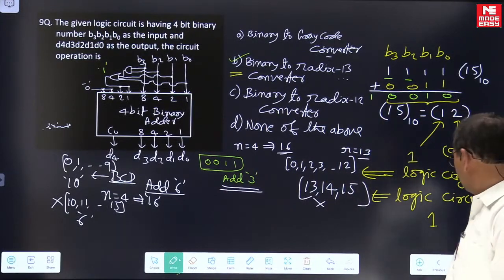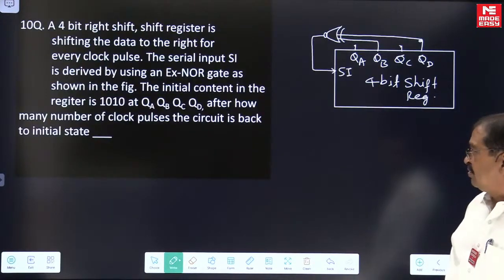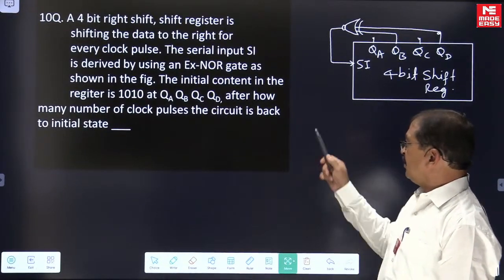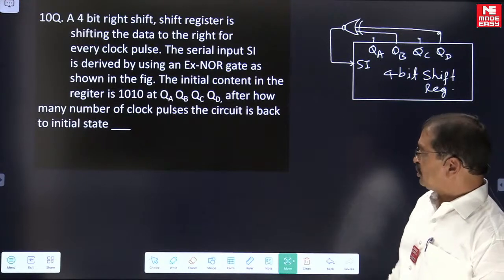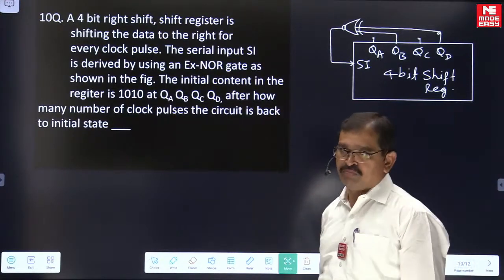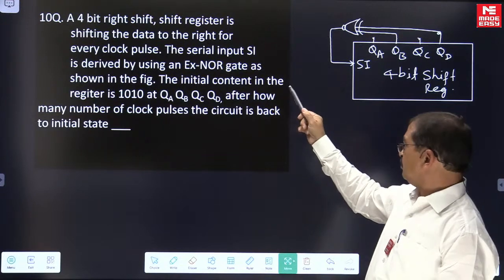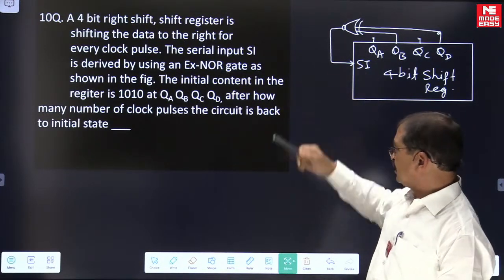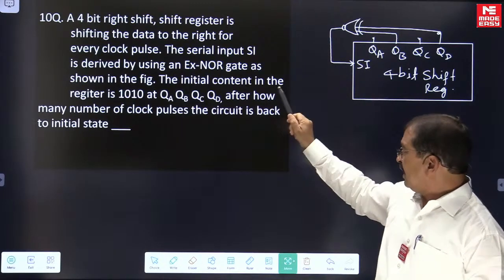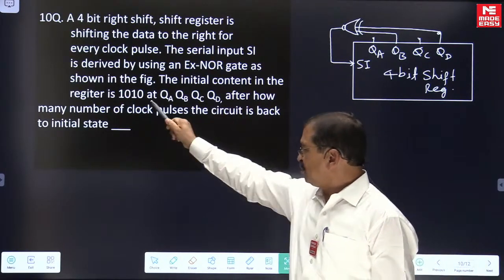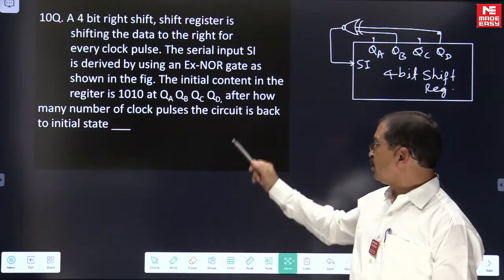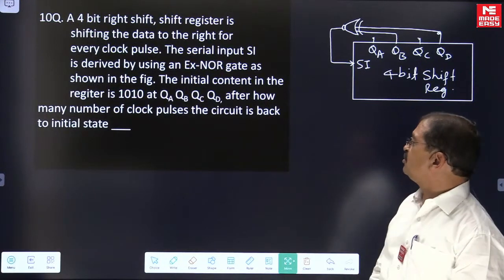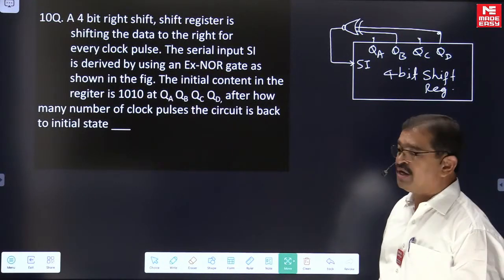Let us move to the next question. A 4-bit right shift register is shifting the data to the right for every clock pulse. The serial input is derived by using an XNOR gate as shown in the figure. The initial content in the register is 1010 at QA, QB, QC, QD. After how many clock pulses is the circuit back to the initial state?